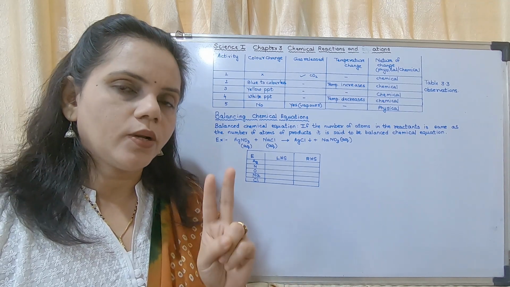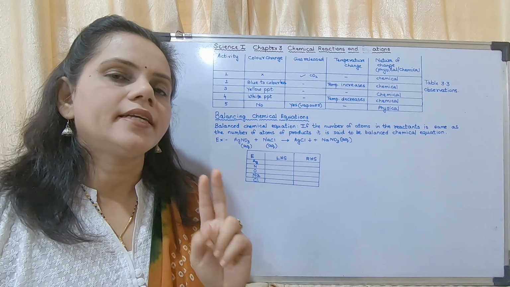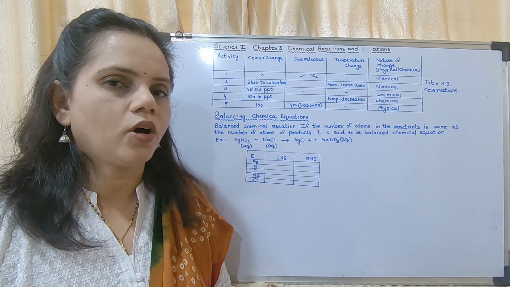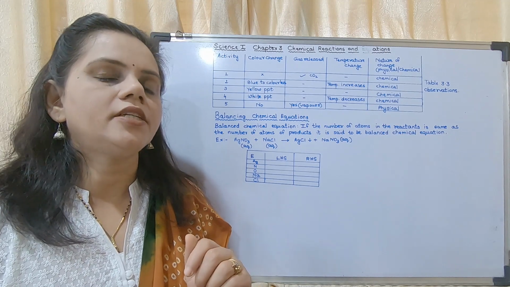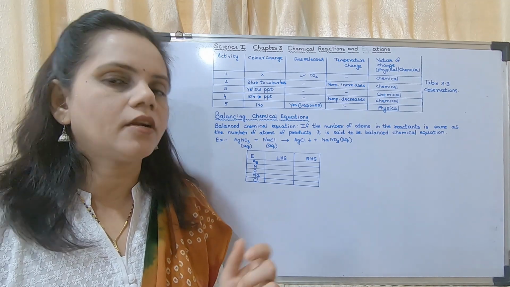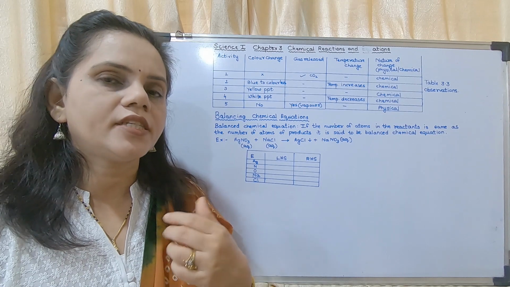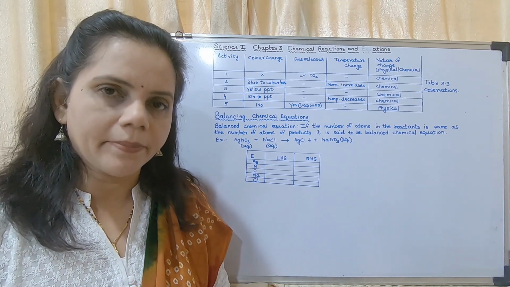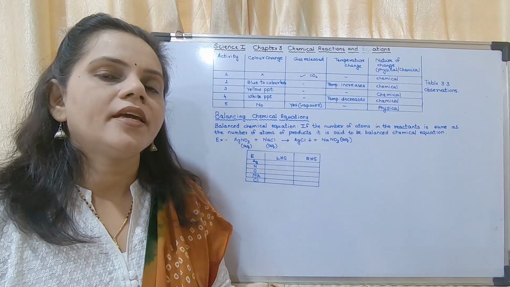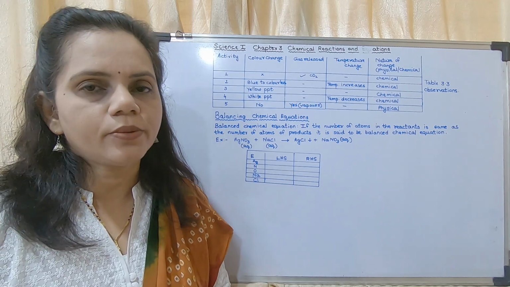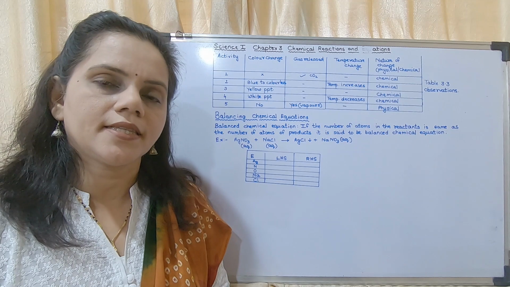If it is a two-lettered symbol, then the second letter will be a small letter. I repeat, the symbol of an element could be of one letter or two letters. If it is of one letter, it will compulsorily be a capital letter. If it is of two letters, the first one will be a capital letter and the second one will be a small letter.